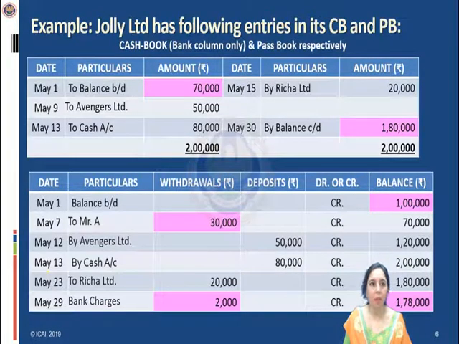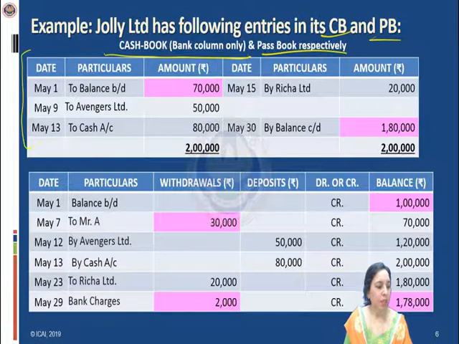So here is an example. Jolly Limited has the following entries in their cash book and the passbook. Cash book is showing bank column only and passbook is showing our account. So first is the cash book, next one is the passbook entries for the customer, that is Jolly Limited. So let us go through the transactions. What do they show? 1st May, balance brought down is 70,000.